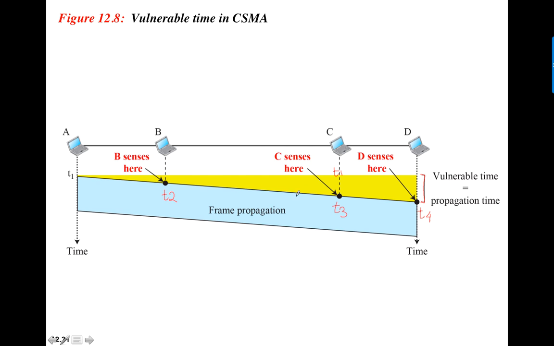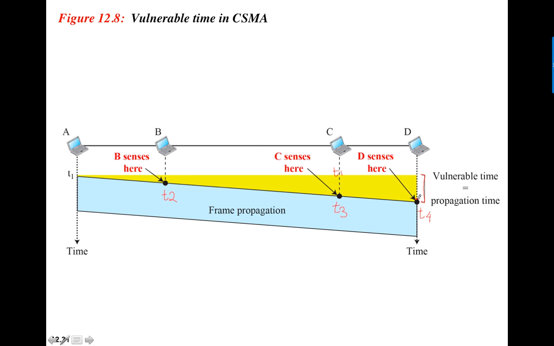But at time t3, when A's signal reaches C, after this, C will not send because now C knows that A has started sending something. But the last device to come to know is D. So even after C comes to know, even somewhere here, really close to this point, D still does not know that A is sending.